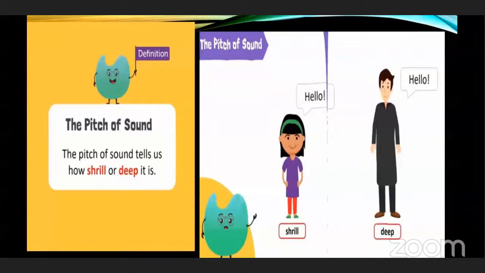The pitch means the sound, how shrill or deep. Shrill means sharp tone, and deep means low tone. See the pitch of sound in a woman is shrill, and in men, the pitch of sound is deep.